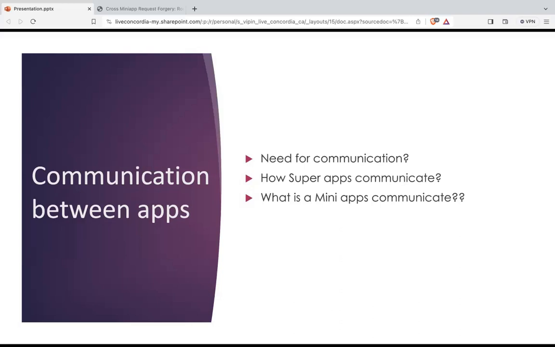The Amazon application is a shopping application. It's not a financial or payment application. So it needs to communicate with another financial or payment application so that it can receive payment from me. So communication is required to join different features. That's why we need different applications to communicate.